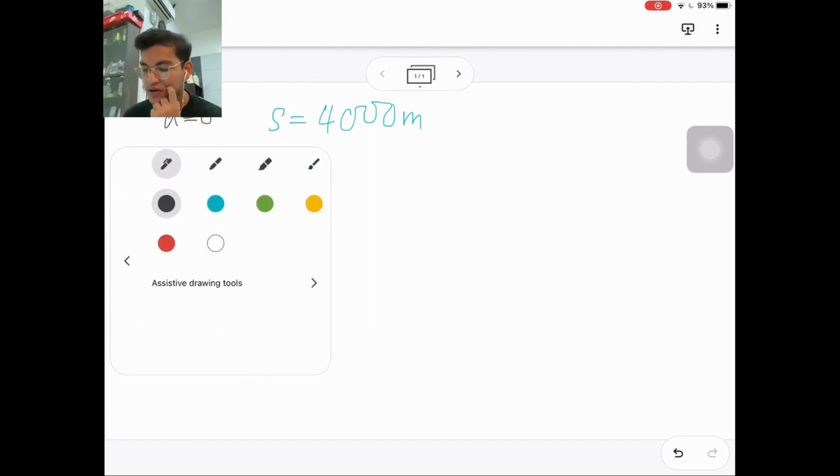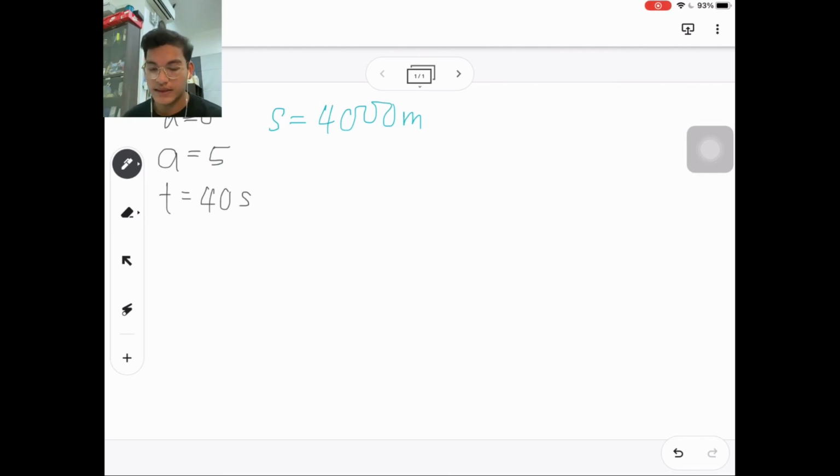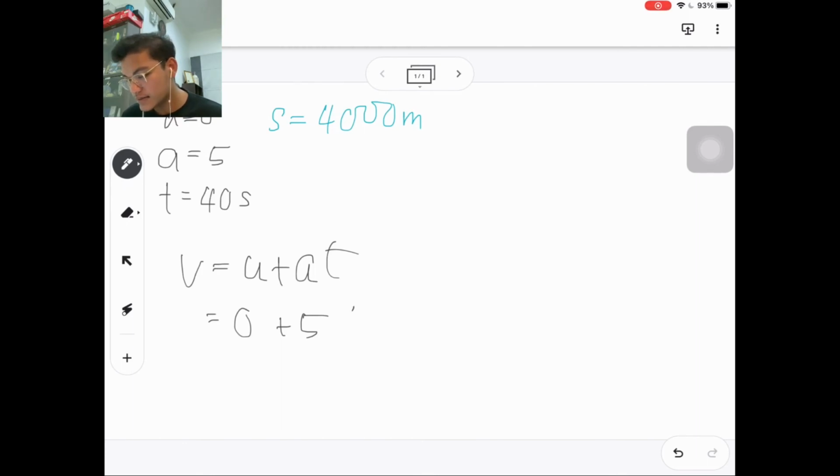Then for the second question, we need to find the v, or the velocity. With all the information that we've obtained, we can use the first equation, v is equal to u plus at, where v is what we need to find. We substitute 0 plus a, which is 5, and t, which is 40 seconds.